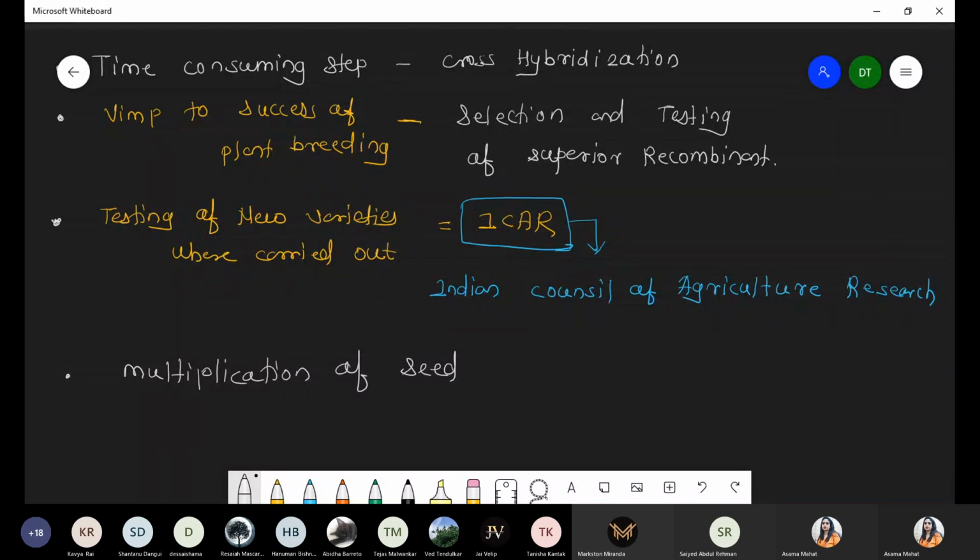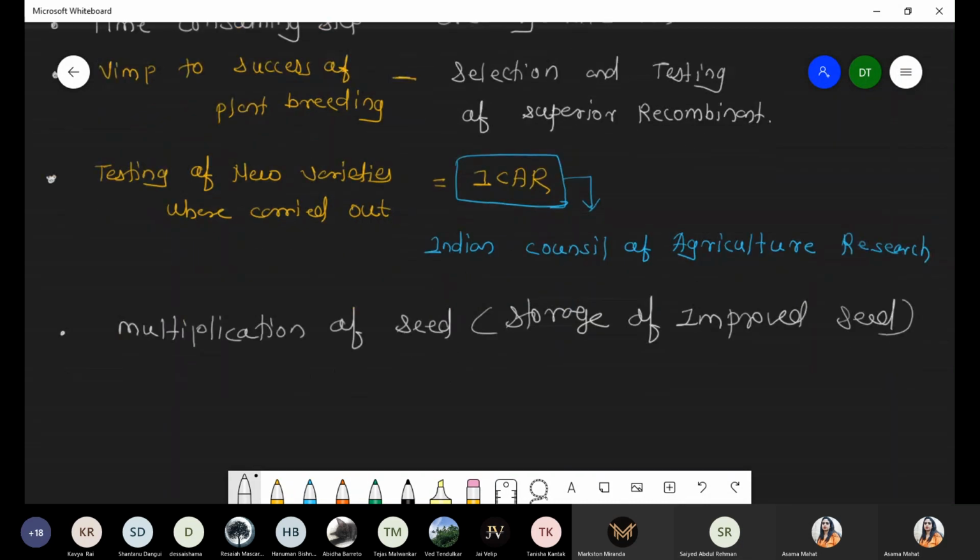It is responsible for showing some cancerous activity, or it might be possible they form a tumor, or they show some chemical reaction. So we should know which component is responsible for the disease. That's why we want to store some improved seeds for further research or as a precaution. So that multiplication of seed is, simply, storage of improved variety seed.